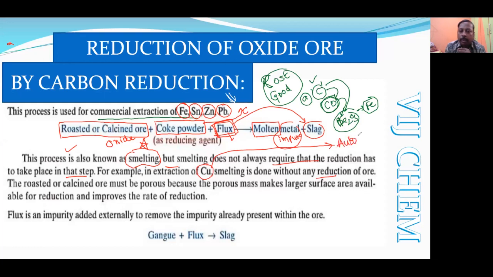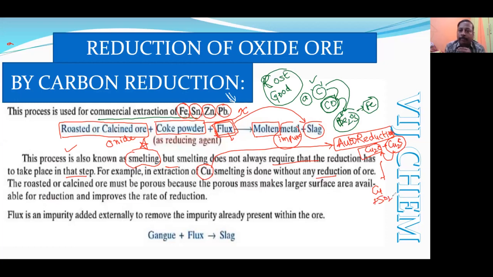Auto reduction does not mean that the reduction takes place automatically; no reducing agent is required. Understood? The impurities available, like Cu2O and Cu2S, here Cu2O is the oxide ore, and the impurity itself will act as a reducing agent, and we will get copper and sulfur dioxide.